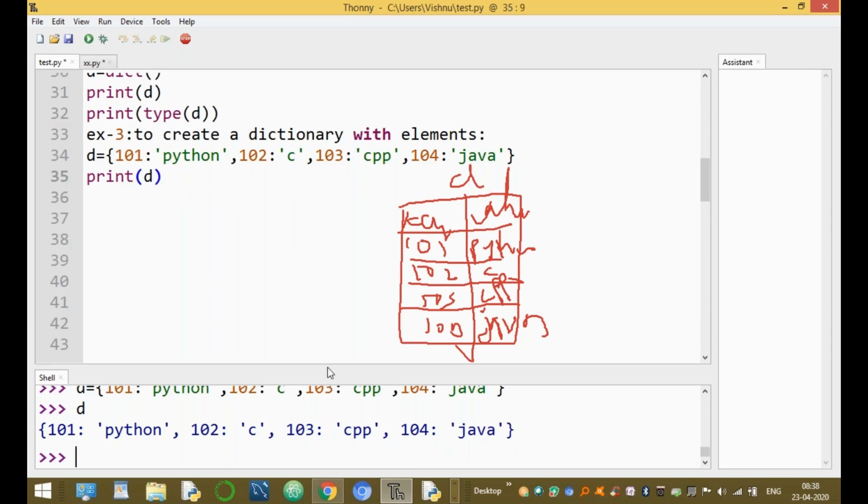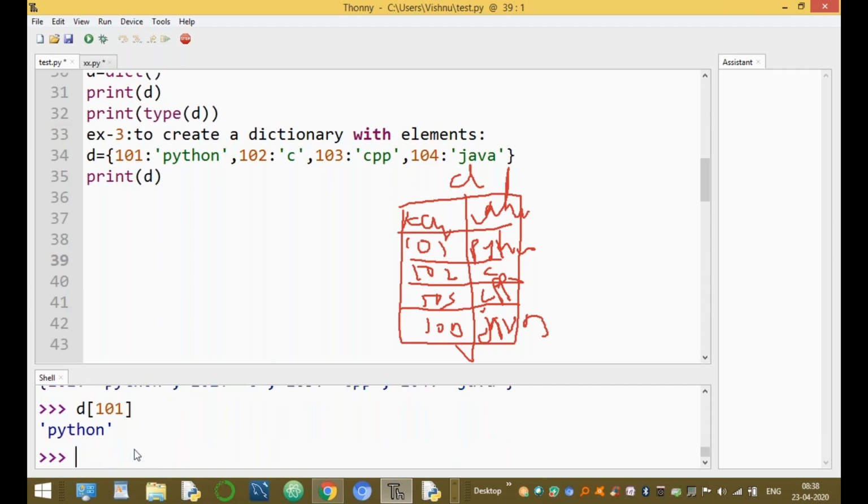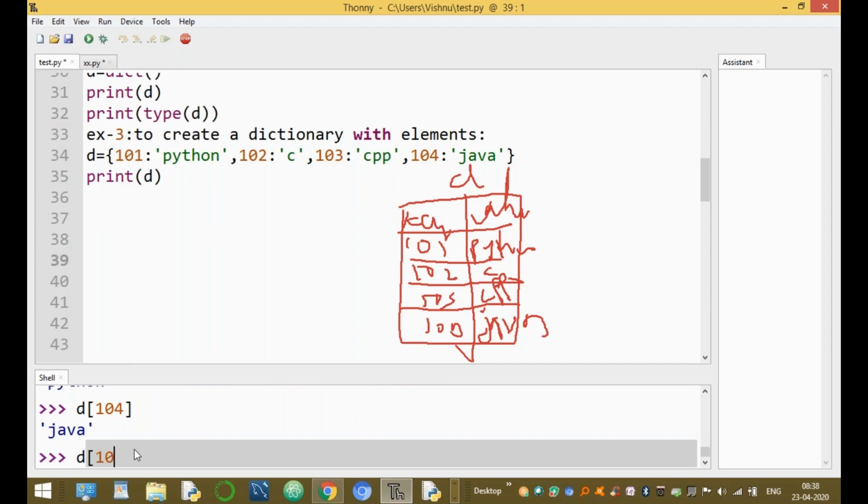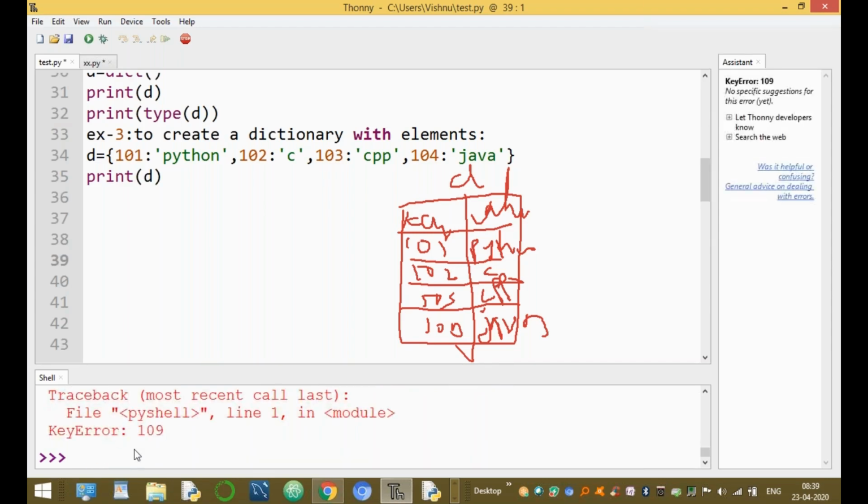For example, if you want to print the value of 101: D of 101. Here 101 is a key, and the value of that key is Python. D of 104 gives the value for 104. But D of 109: the key 109 is not present in the current dictionary, so a key error is displayed.